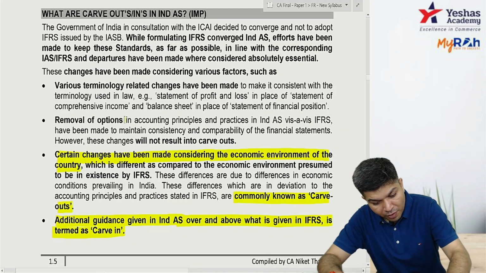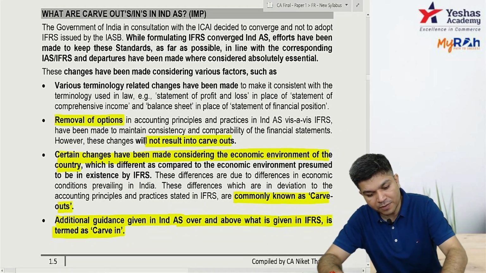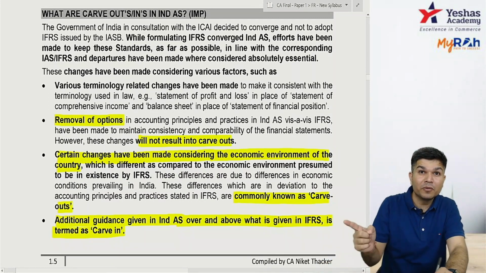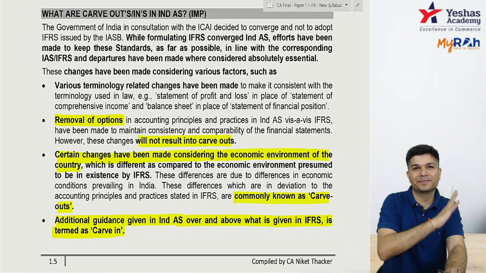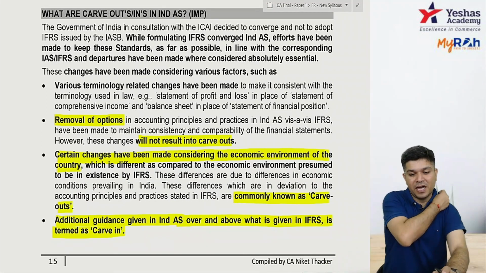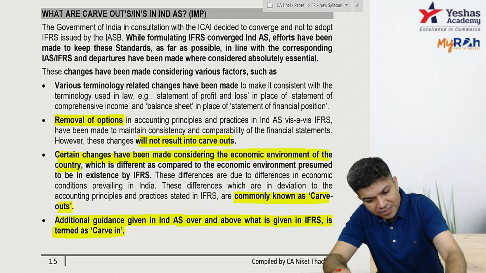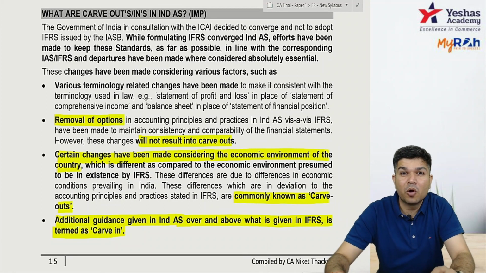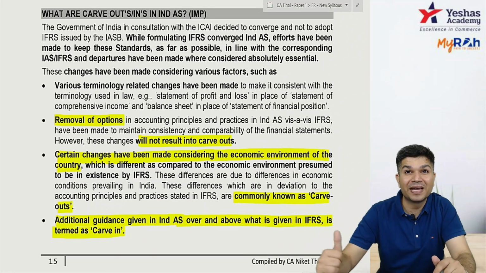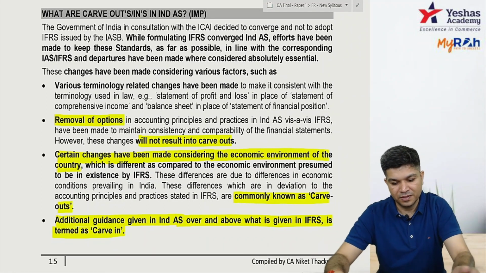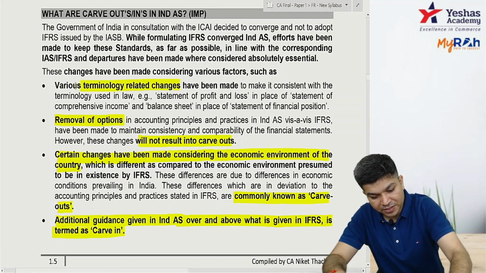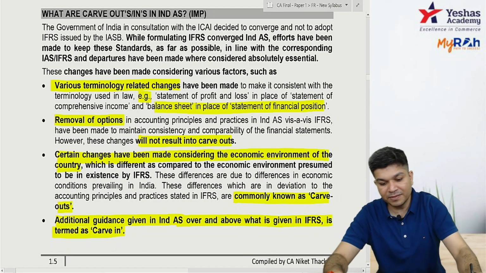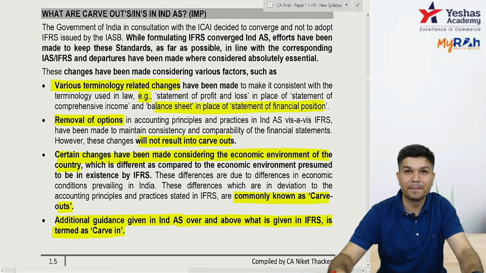Removal of option. If I just remove the option, it is not carve out. They have two options, we give only one, but still what we are following is what is there under IFRS. The removal of option is not carve out. Some name changes are also there, like we call it a balance sheet, they call it a statement of financial position. So some terminology related changes.